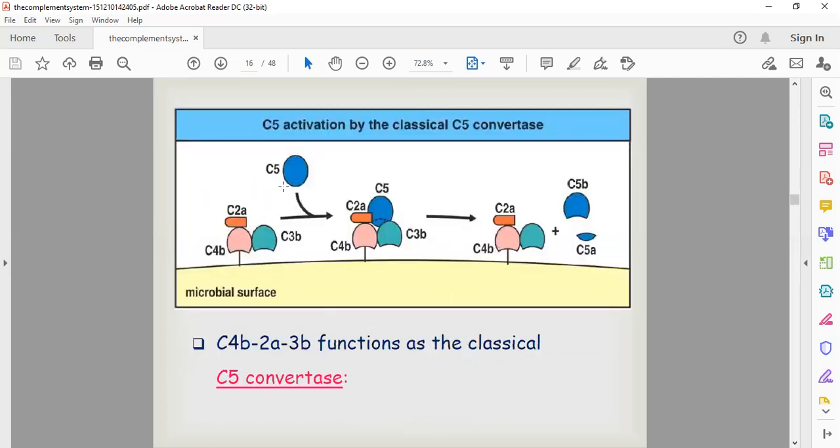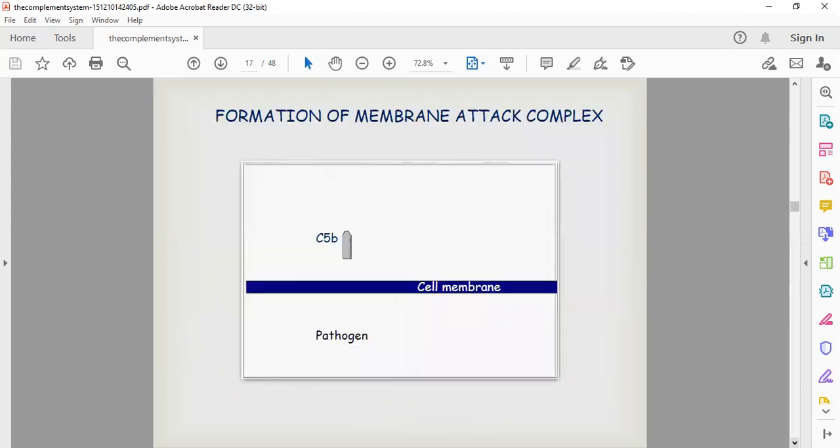So this complex, C4b, C2a, C3b, will recruit C5 and it will cleave the C5 into C5a and C5b. C5a will be removed and C5b will bind to the C4b, C2a, C3b complex, making a complex which is known as the C4b, C2a, C3b, C5b complex. Now this is the C5b which has been bound to the complex, and this is the cell membrane.